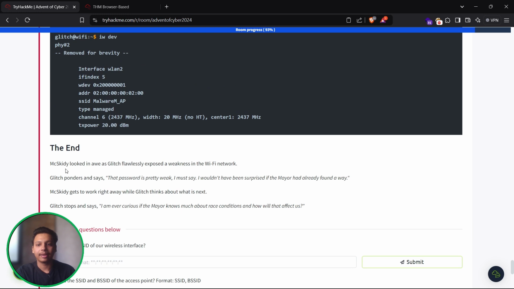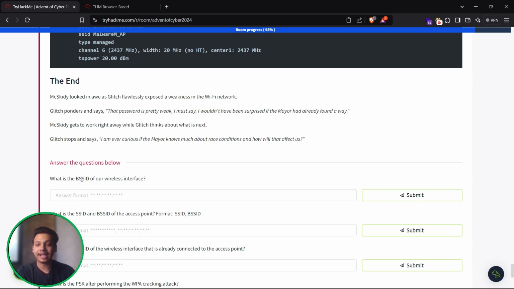So the max security look into the AWE as glitch flawlessly expose a weakness in the Wi-Fi network. glitch ponders and say, that password is pretty weak. I must say, I wouldn't have been surprised if the mayor had already found a way. Max Kitty gets a work right way while Glitch thinks about the way it's next.